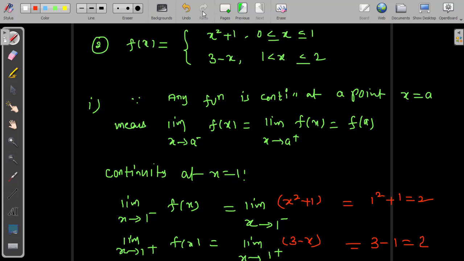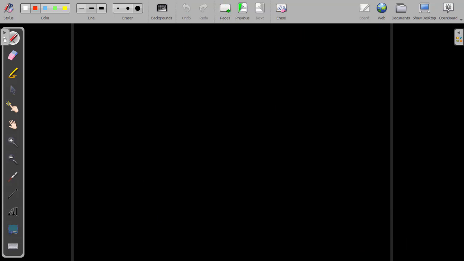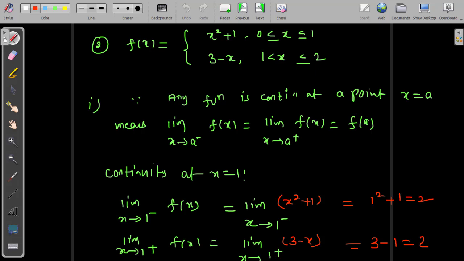Okay, so now we have finished only the limits of the functions at the point x equal to 1. Now we need to find f of a, which means the f of 1 value. Next step, I can find f of 1. Which function do we need to choose?